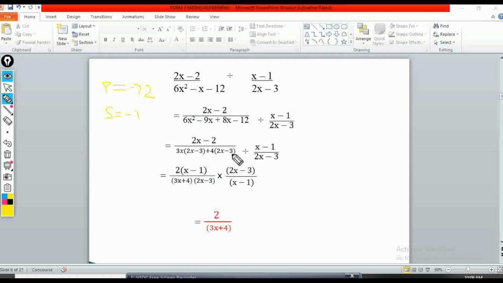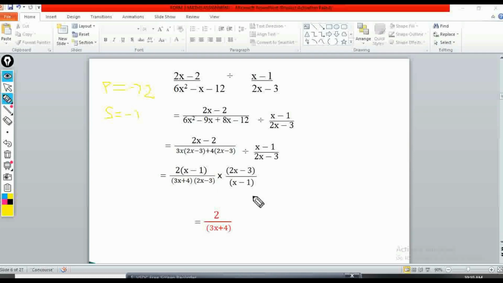Okay, then I can also look at what I have in the numerator. So here we have 2x minus 2. So the common divisor here is 2. 2 can go here, 2 can also go here. So I'll take that 2 outside the bracket so that I can have 2 into bracket x minus 1. Then I enclose the bracket. So I have already factorized the numerator and the denominator.